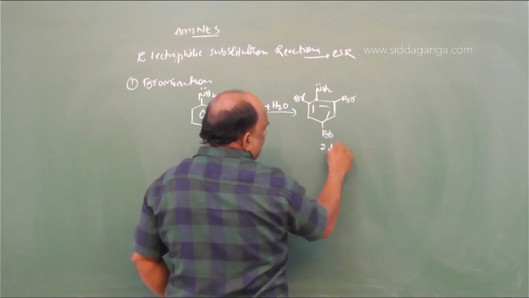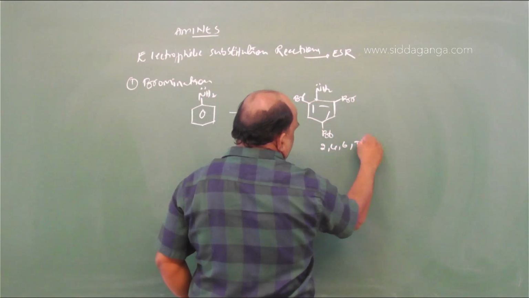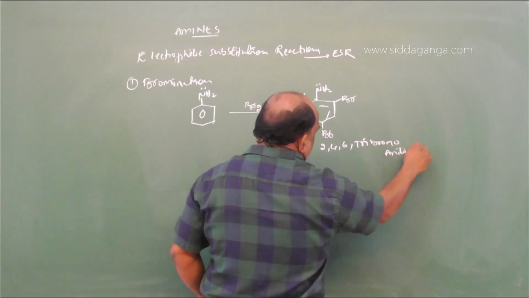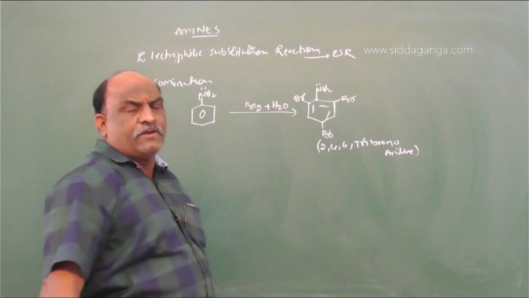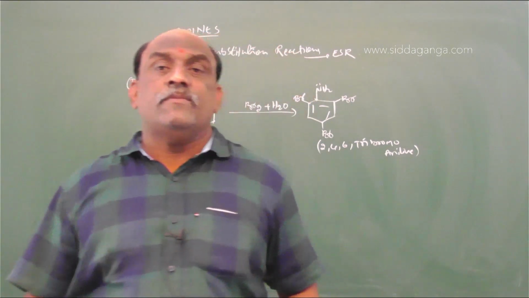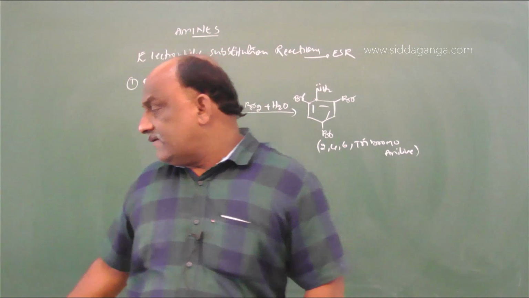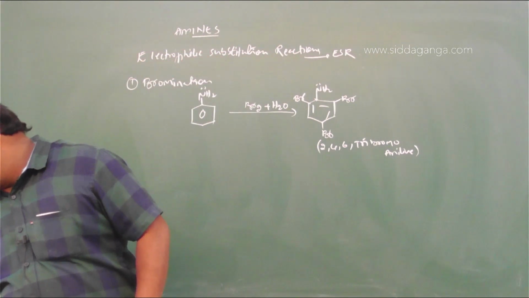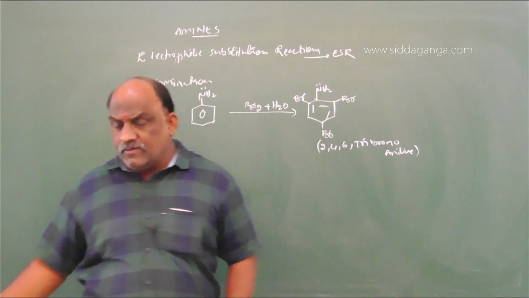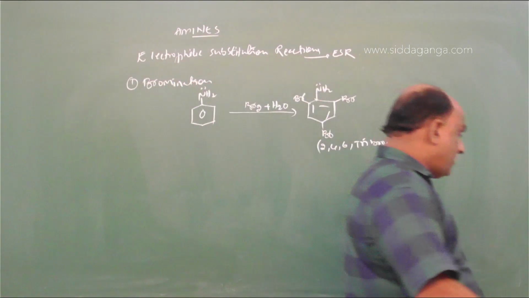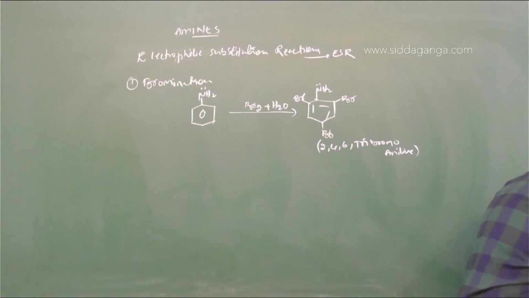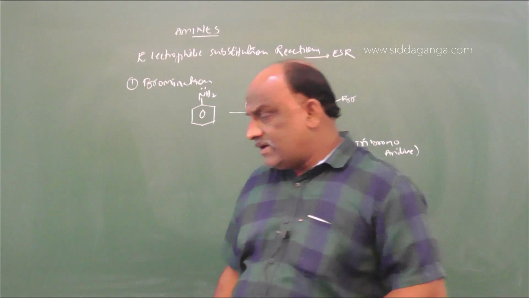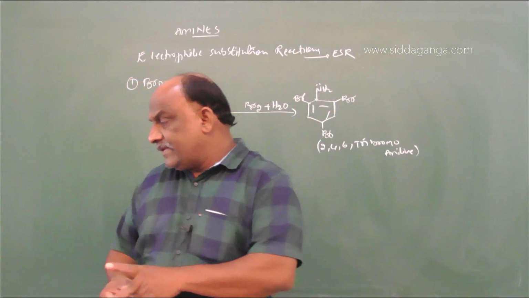This is called 2,4,6-tribromoaniline. When aniline is treated with bromine water, what will be the answer? The answer is 2,4,6-tribromoaniline.